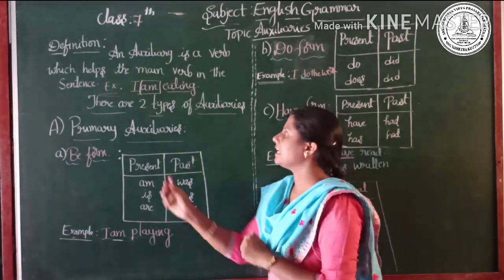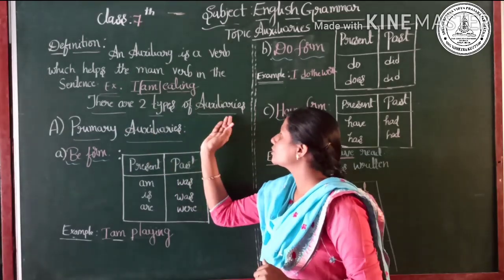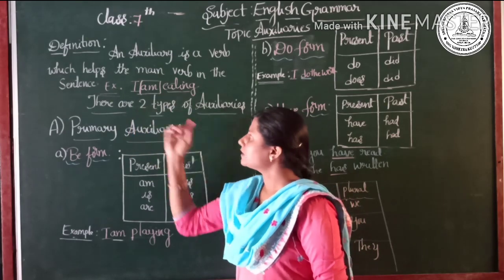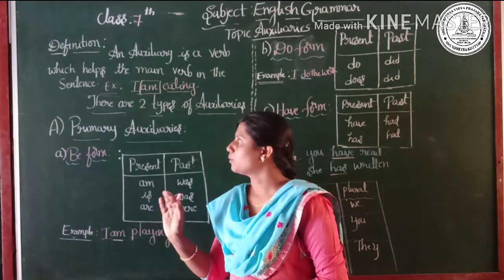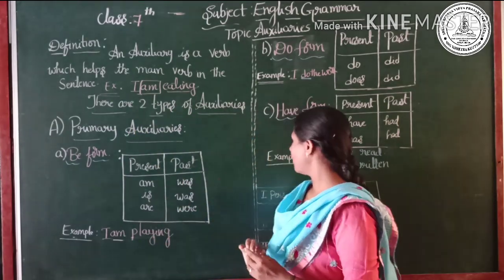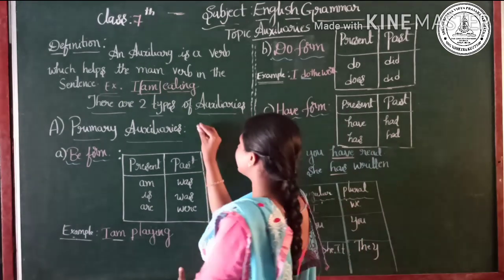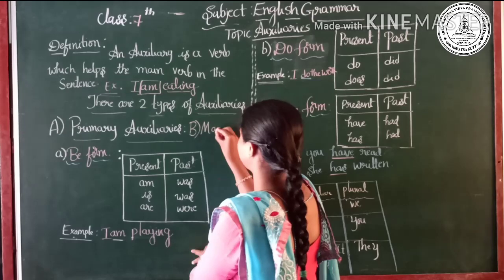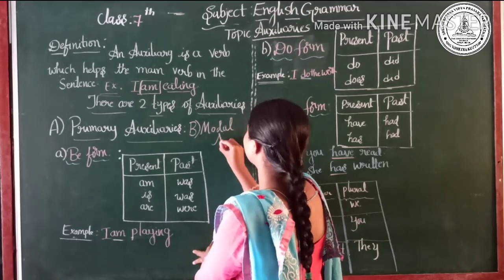Next, let us see how many types of auxiliaries there are. There are two types of auxiliaries. One is primary auxiliary and the second is modal auxiliary.